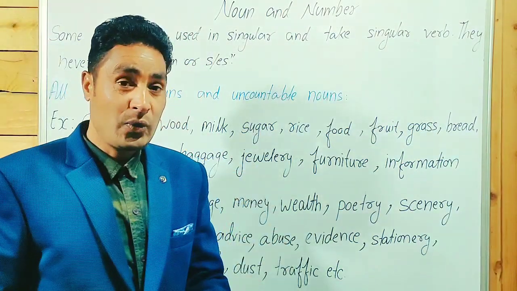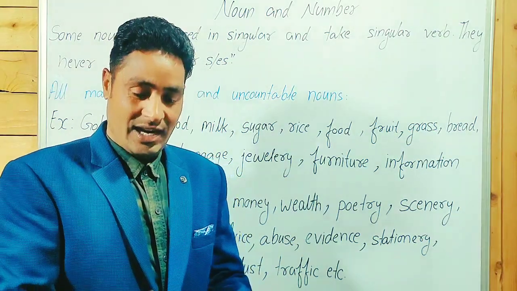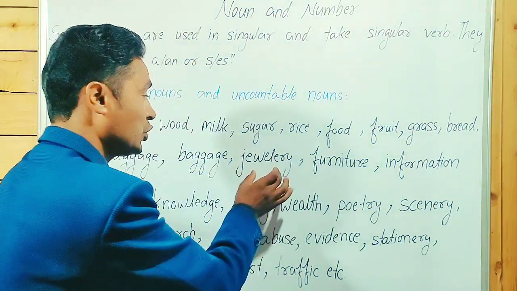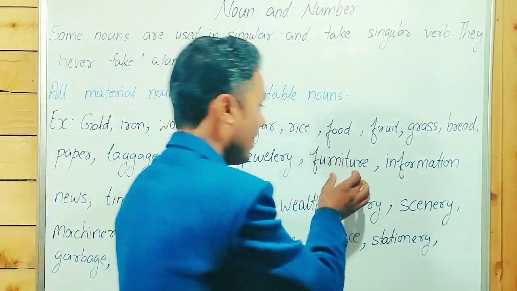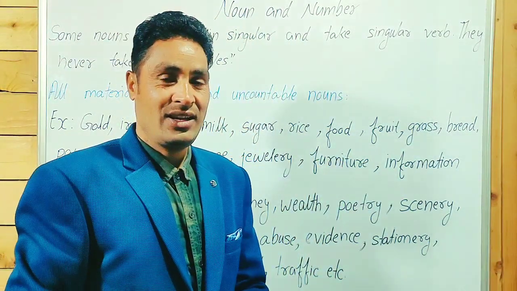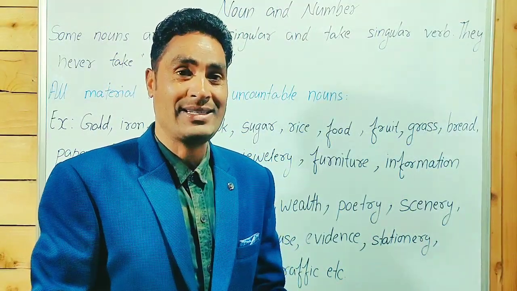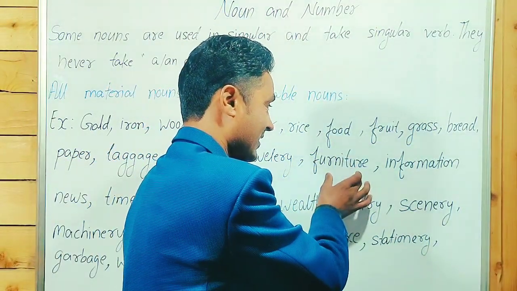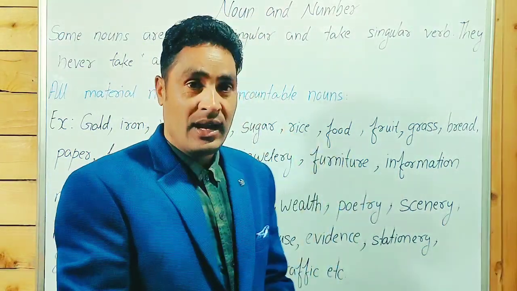Jewelry, we can count earrings, two earrings, bracelets, but jewelry cannot be counted. It's an uncountable noun. Furniture, you can count chairs, tables, beds, but not furniture. Two tables, two chairs, but not two furnitures.